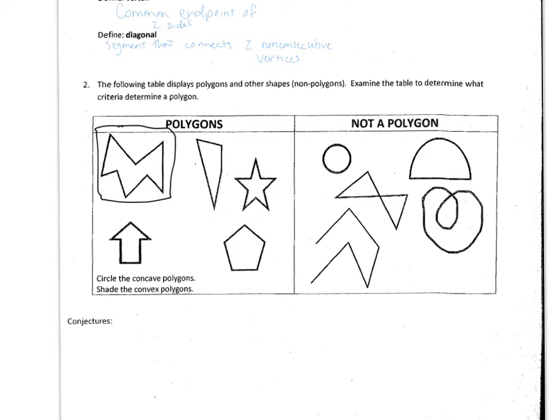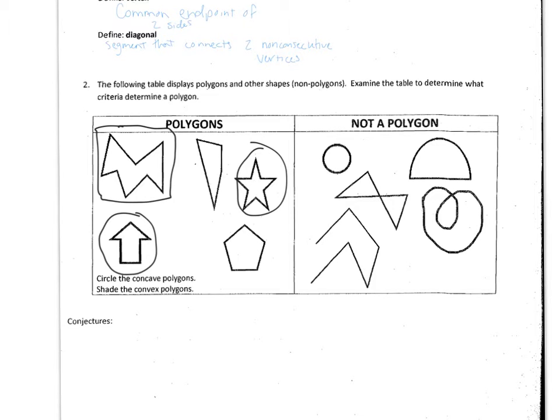So if you look at this shape I circled in the top left here, it is concave because it has points that go in towards the middle of the polygon. Same with our arrow and same with our star. Ones where everything looks like it's bulging outwards are known as convex polygons. And convex polygons you can go ahead and shade.